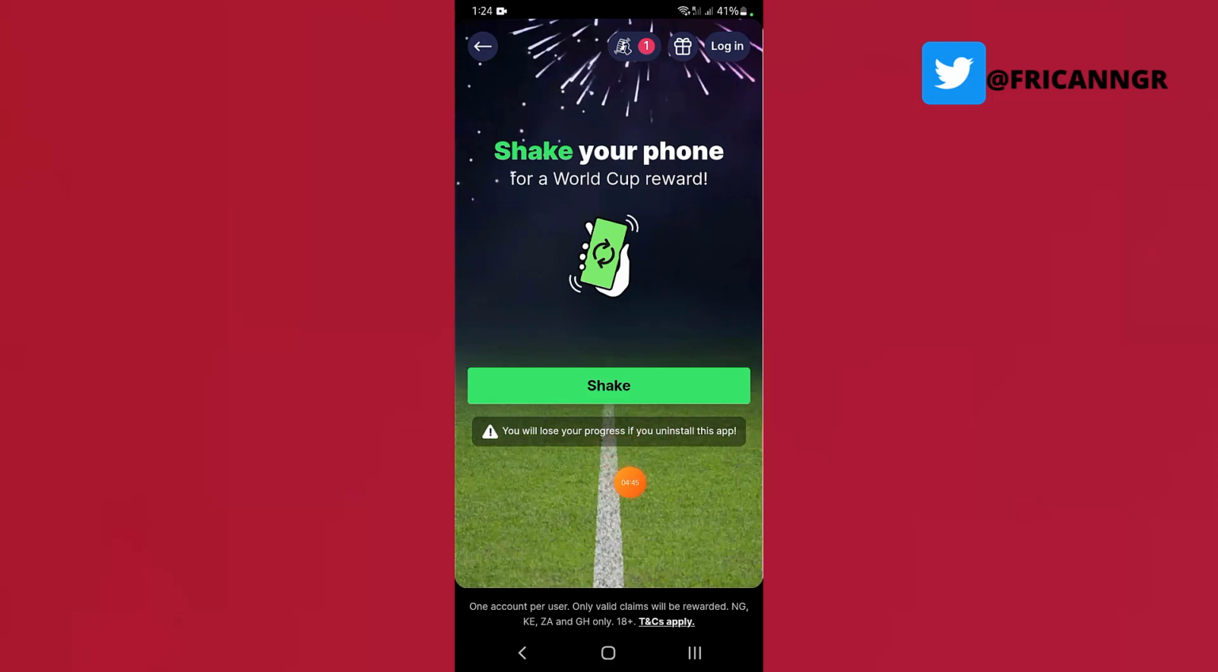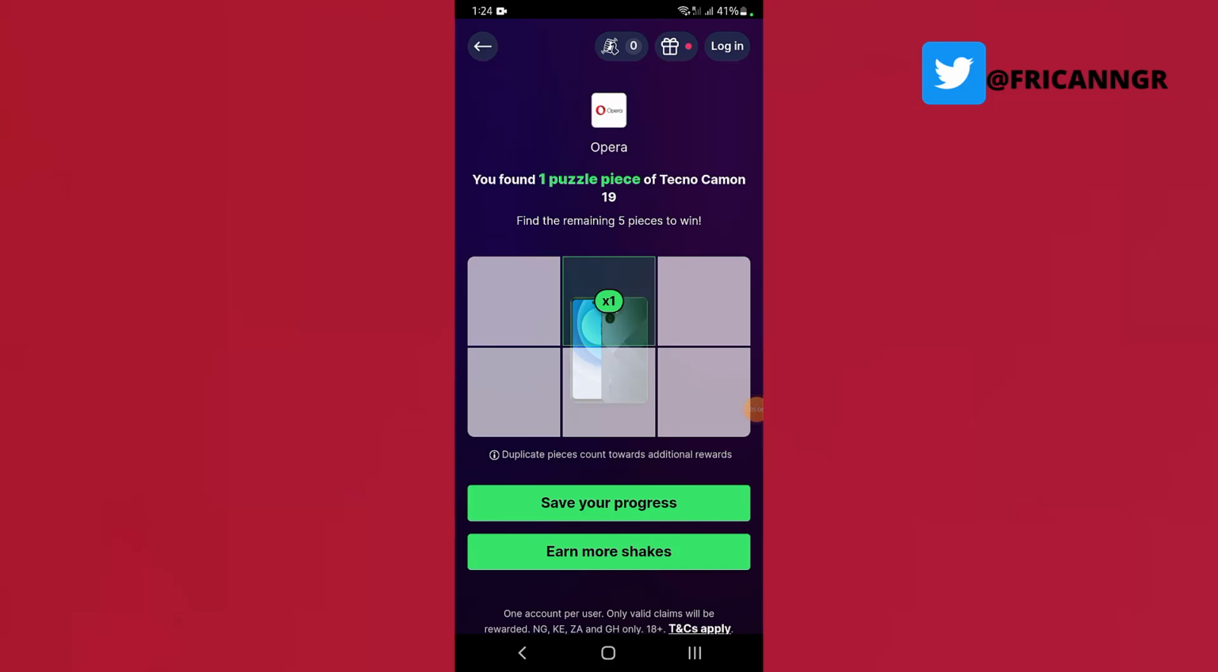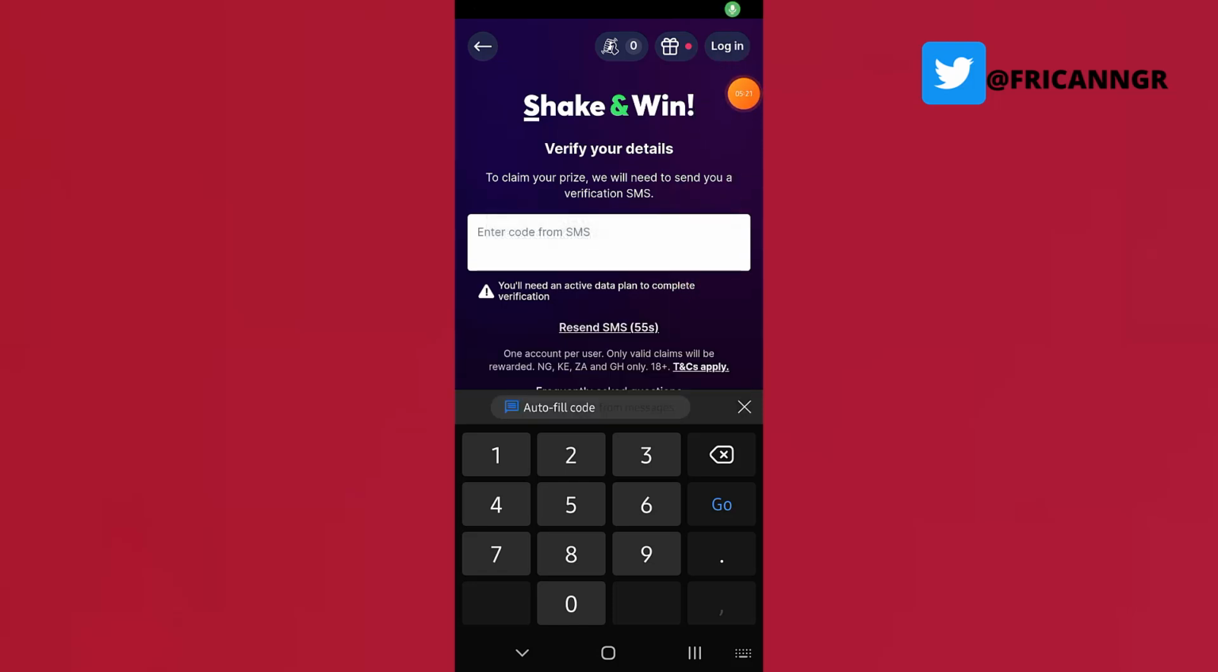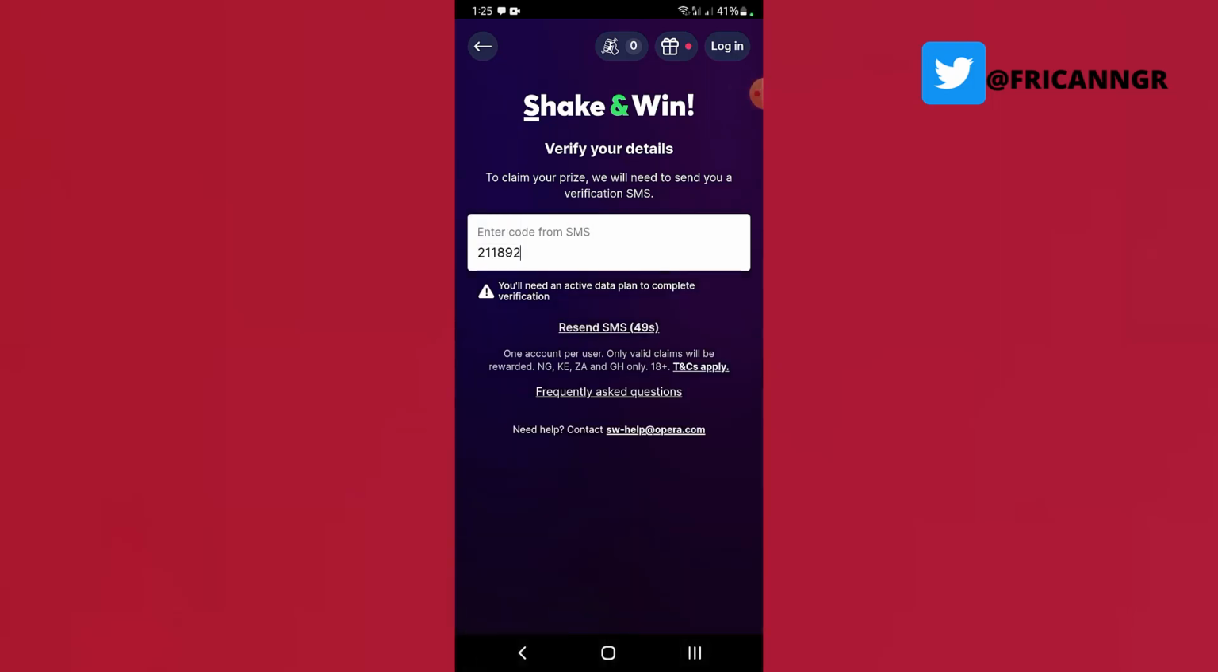You will lose your progress if you uninstall this app. So once you install it, don't try to uninstall it, so that you will not lose your progress. Now you can see shake your phone for a World Cup reward. I'm going to click on shake. Then I'm going to click on save your progress. Then I'm going to enter my phone number right here. When I fill it, I get a notification code, which I just put right here.